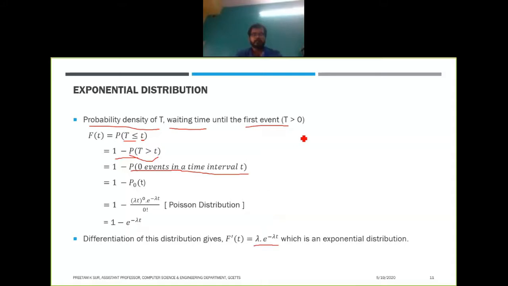So the distribution of the inter-arrival time or service time is actually an exponential distribution, as this follows.